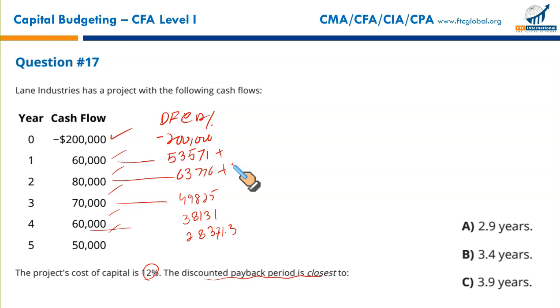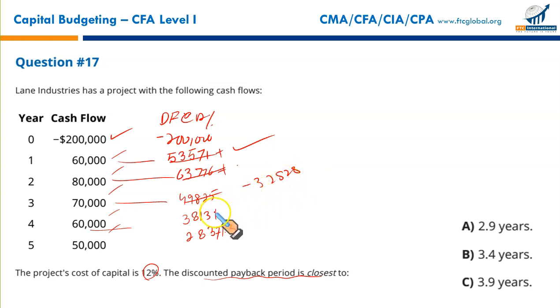So you will write negative 200,000 on your calculator, simple conventional calculator or this financial one as well, plus 53,571, I'm still negative, plus 63,776, still negative 82,653, plus 49,825, still negative 32,828.